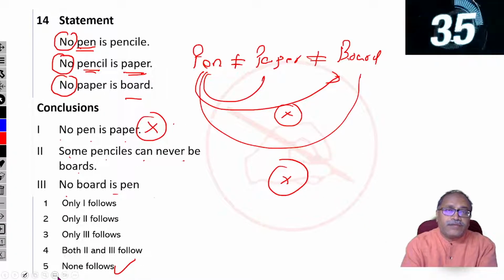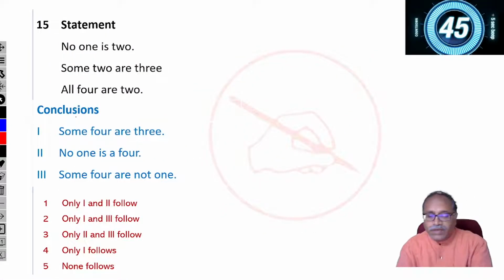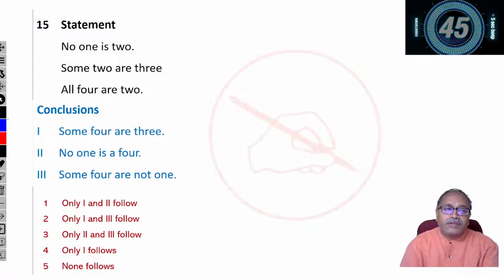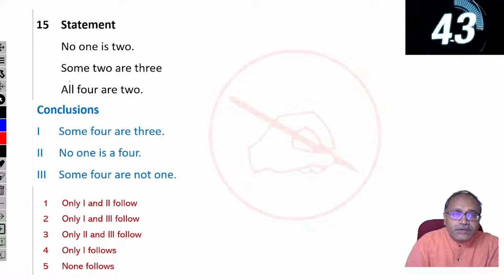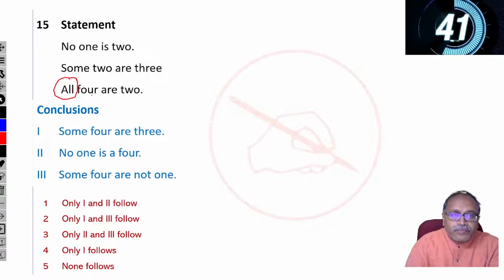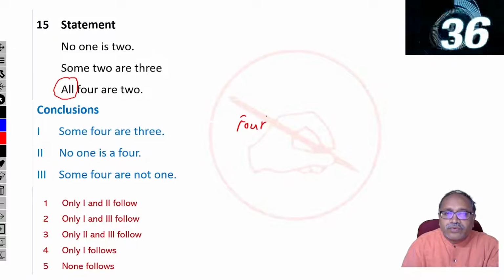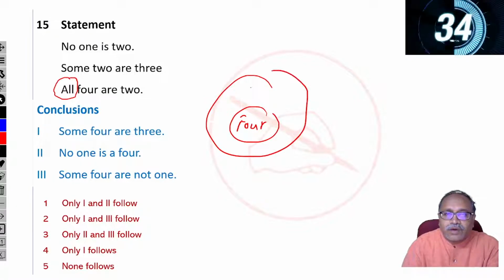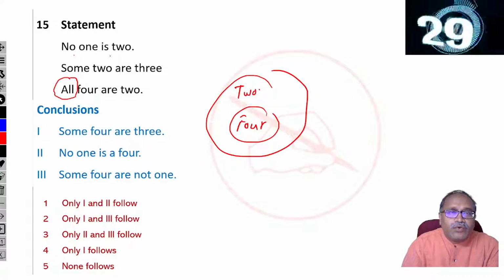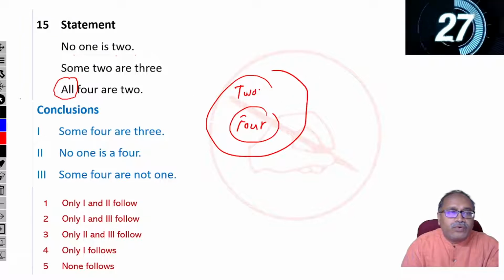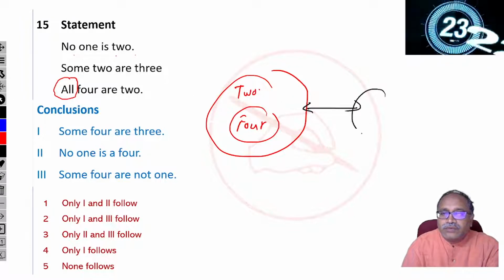Okay. Next one. Question 15. Your time starts now. These all are prelim level questions. Try to answer in 45 seconds. First, draw the diagram. All fours are 2's. And then no 1 is 2, or no 2 is 1. Both are same. No 2 is a 1.